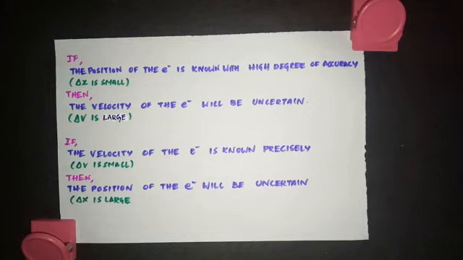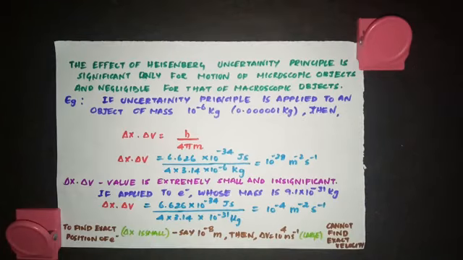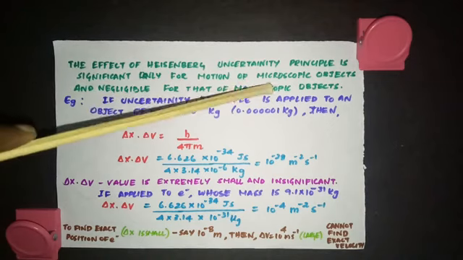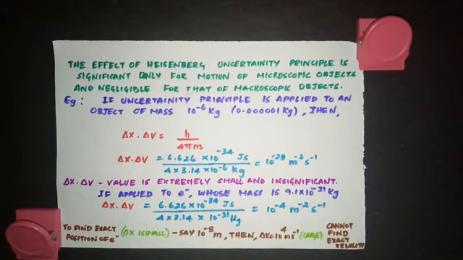You have to remember one thing, just like how we used de Broglie relationship to calculate wavelength, and we said it is not significant for the objects with heavier mass. The wavelength associated with objects having heavy mass cannot be detected. Same way, this Heisenberg uncertainty principle is significant only for microscopic particles, motion of microscopic particles, and not for macroscopic particles like planets. Look here, the effect of Heisenberg uncertainty principle is significant only for motion of microscopic objects and negligible for that of macroscopic objects.